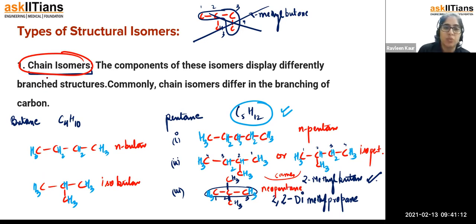Okay, chalo. So I hope the chain isomers are clear to you. Let us have a reading. The components of these isomers display differently branched structures. So different types of branching are going to exist. Chain isomers differ in the branching of the carbon.